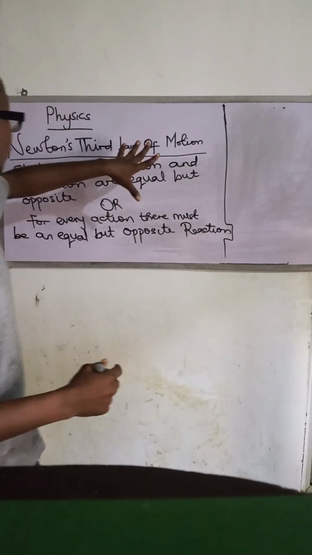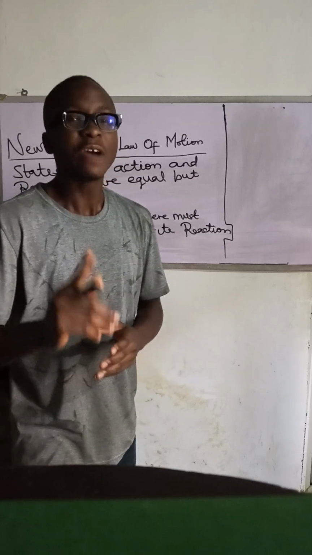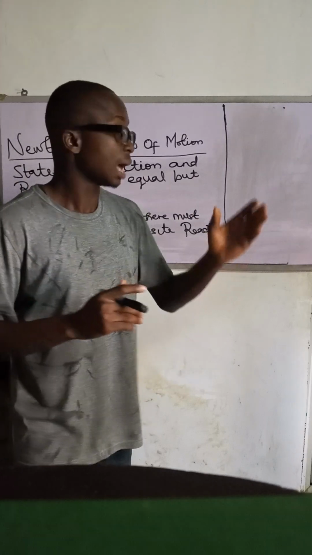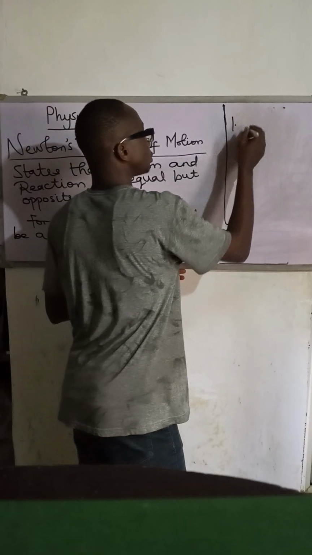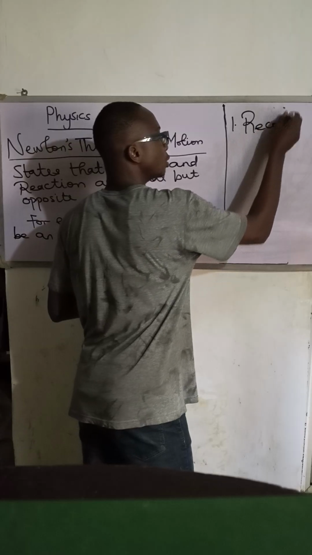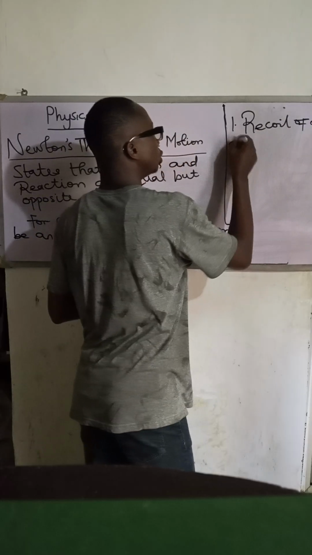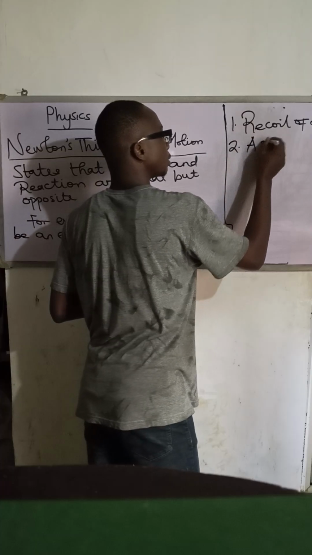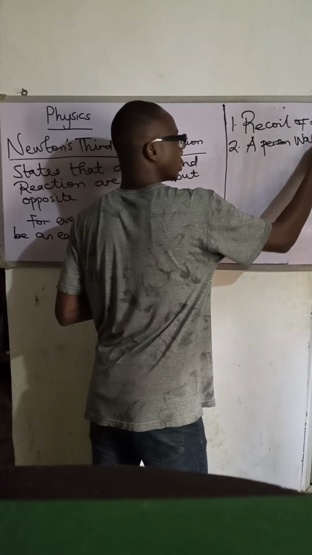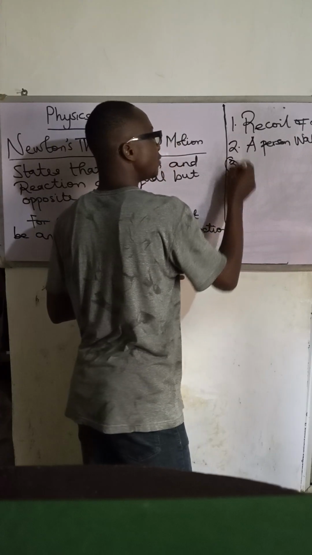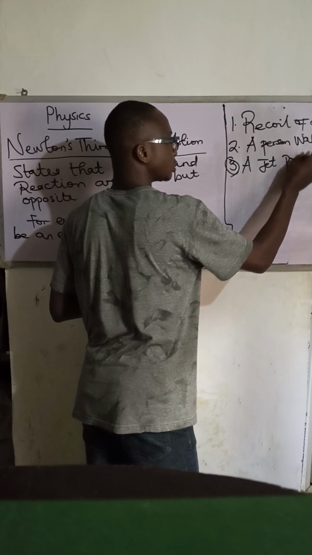Now, in the course of this Newton's third law, for the sake of exams, there are conditions or applications for exam conditions. Applications of Newton's third law of motion. We're going to write them on the board. 1, the recoil of a gun. 2, a person walking. 3, a jet propelled aircraft.